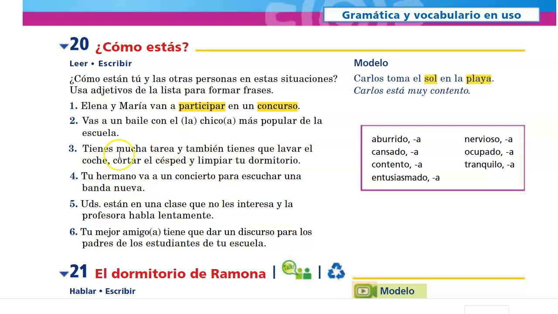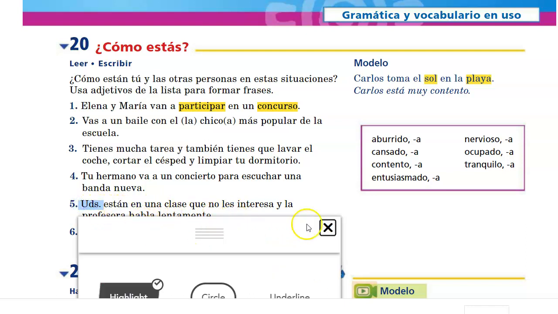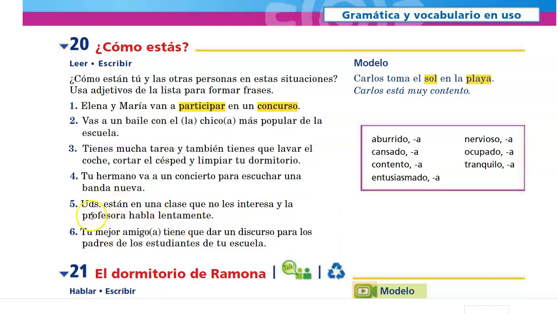And so on. Tu hermano is going to be talking about your brother. Ustedes están en una clase que no les interesa. Ustedes, the response is going to be in the nosotros form. And then number 6, tu mejor amigo, your best friend, you're going to be talking about your best friend in the él, ella, usted form.